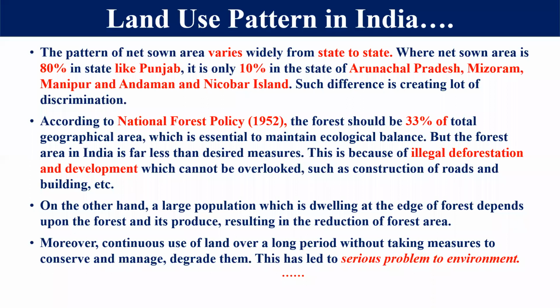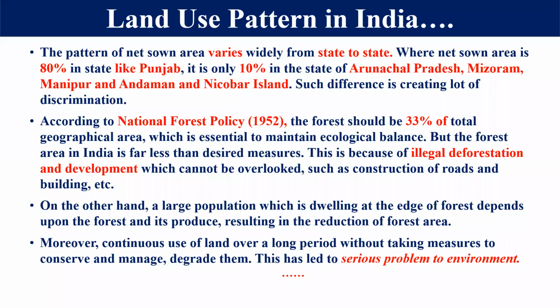So the livelihood of these people is at the verge of danger, because this population totally depends on the forest area for their livelihood. But this forest area is decreasing, so the livelihood has been endangered, right?